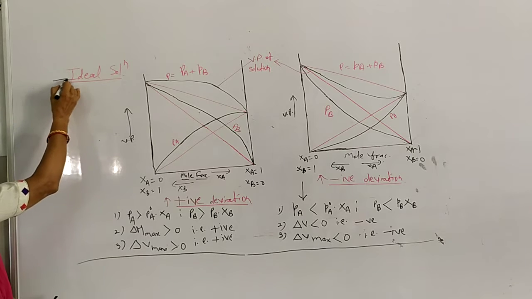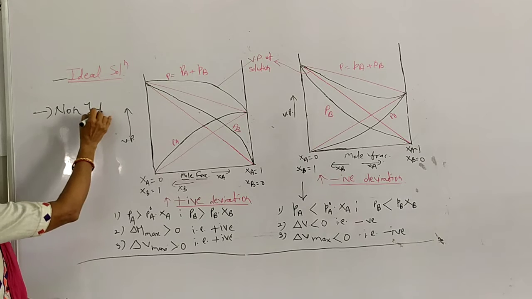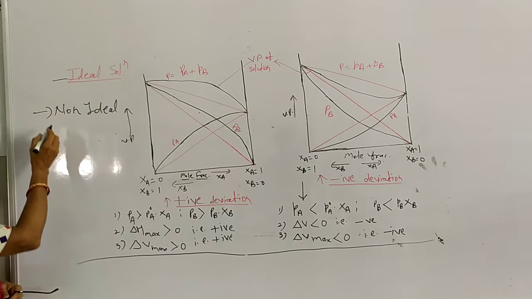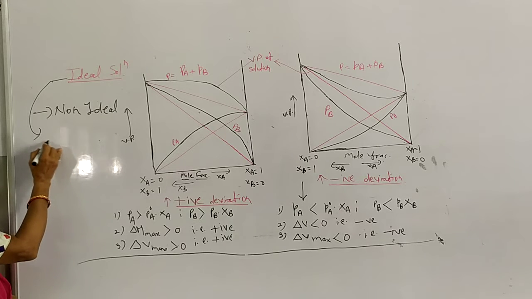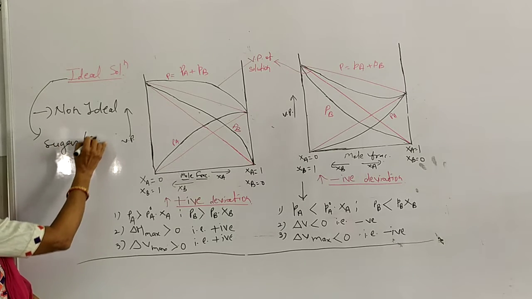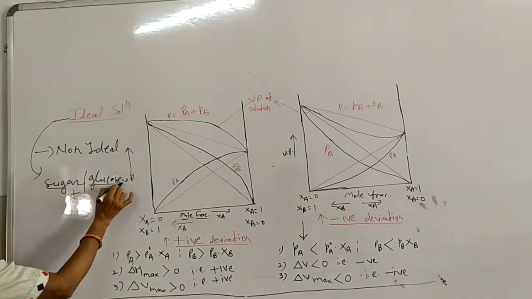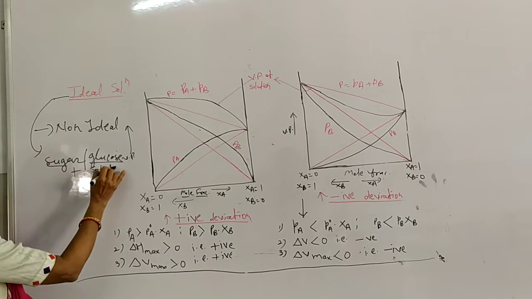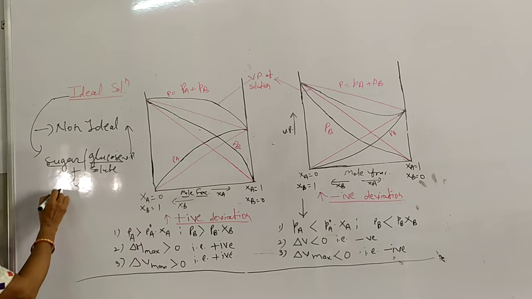One is ideal solution and one is non-ideal solution. First we will take the ideal solution. For example, generally if sugar or glucose dissolves in water, here sugar and glucose are the solute. When dissolved in water, water is our solvent and a homogeneous solution is formed.